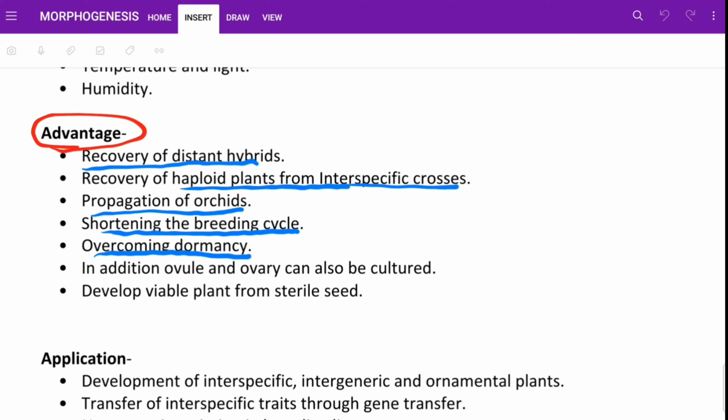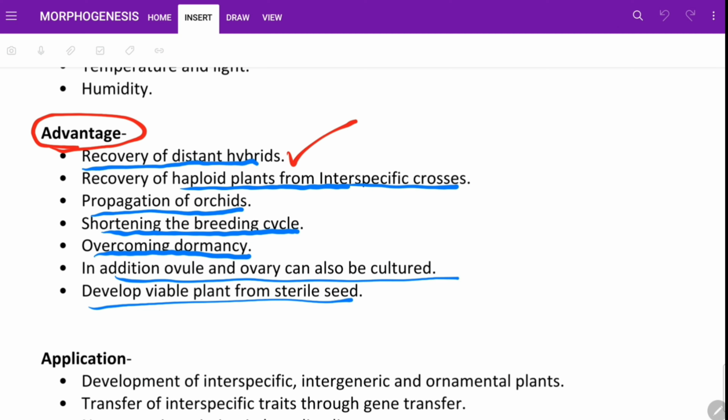this process. In addition, ovule and ovary can also be cultured. Okay, development of viable plant from sterile seed. The sterile seeds that are non-germinating and will not produce any plant in the long term, we can use this technique to make those seeds viable. So we will read this all again.